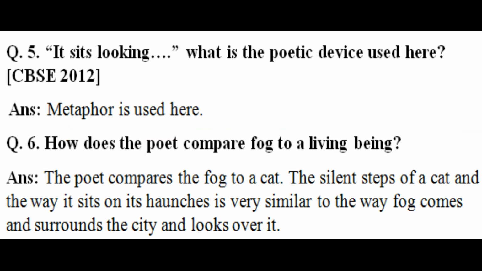Question 4. "It sits looking." What is the poetic device used here? CBSE 2012. The answer is metaphor. Question 5. How does the poet compare fog to a living being? The answer is the poet compares the fog to a cat. The silent steps of a cat and the way it sits on its haunches is very similar to the way fog comes and surrounds the city and looks over it.